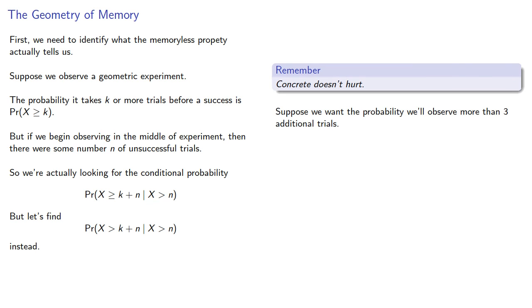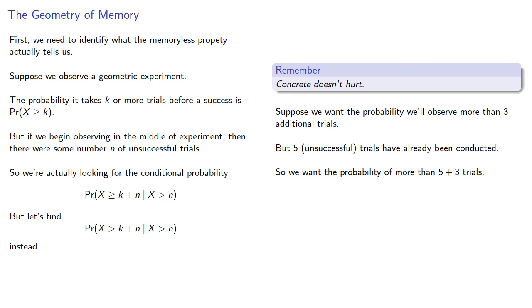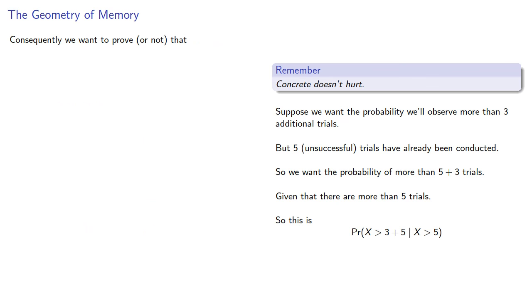Suppose we want to find the probability we'll observe 3 additional trials, but 5 unsuccessful trials have already occurred, so we want the probability of more than 5 plus 3 trials, given that there are more than 5 trials. Consequently, we want to prove, or not, that this conditional probability is the same as the unconditional probability.